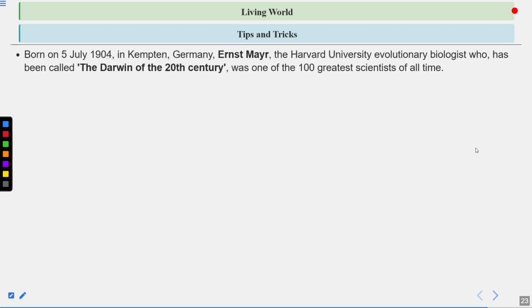Let's talk about some tips and tricks. Born on 5th July 1904 in Kempten, Germany, Ernst Mayr, the Harvard University evolutionary biologist who has been called the Darwin of the 20th century, was one of the 100 greatest scientists of all time. So Ernst Mayr gave the definition of the species.